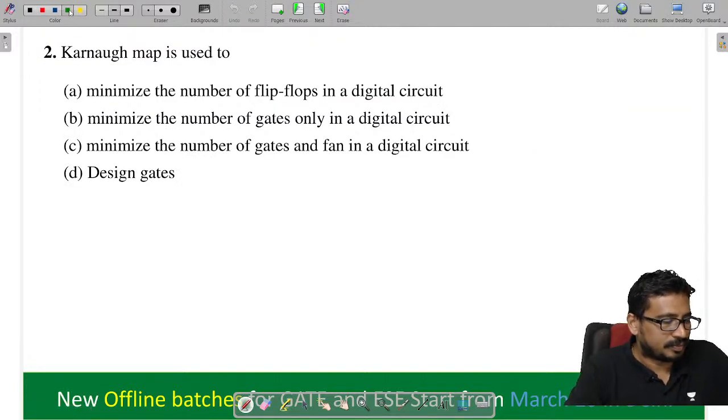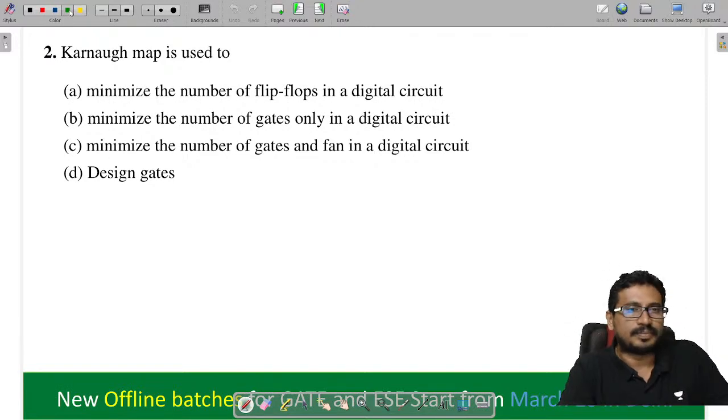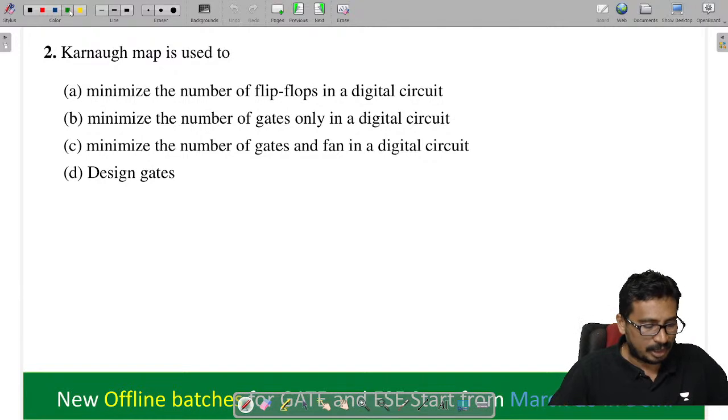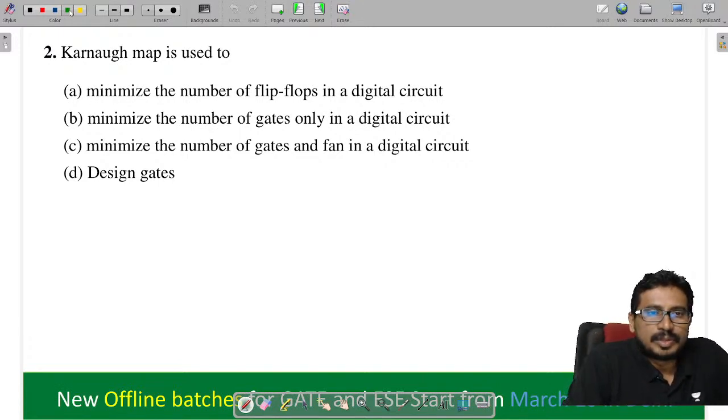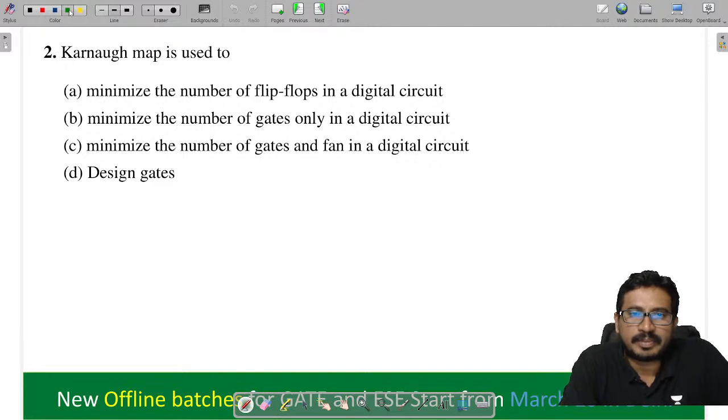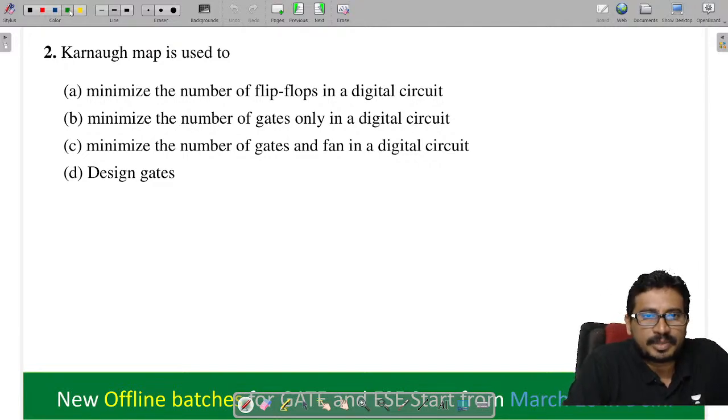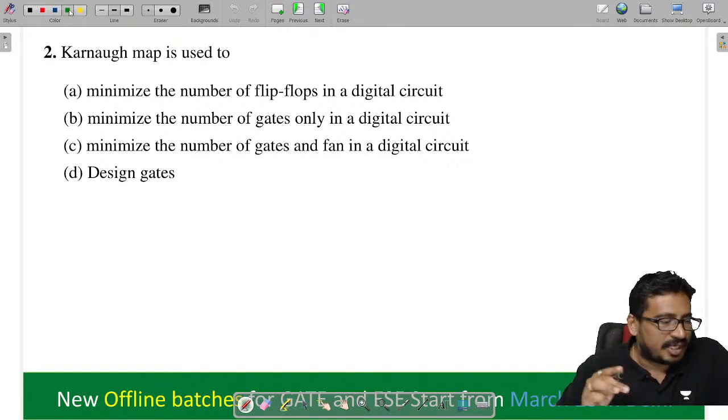Next. चलो next problem. K-map is used. What is the purpose of this K-map? You tell me. K-map is used for what? Is the purpose to minimize the number of flip-flops, minimize the number of gates, or minimize the number of gates and fanning?